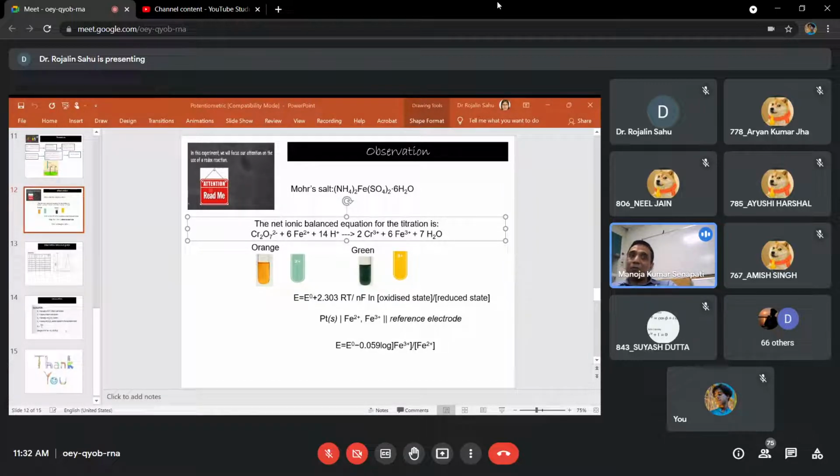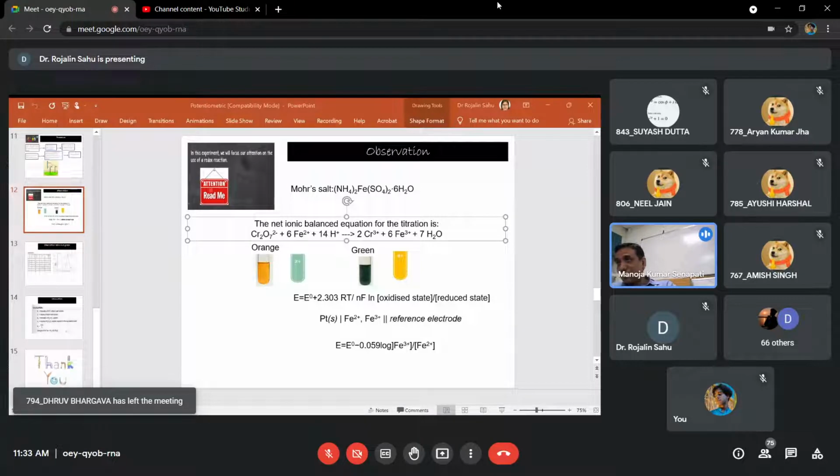Here also we are going to take the raw reading by adding 0.5. That means in the first observation table we are going to see the change in the EMF by addition of 0.5 ml of potassium dichromate at a time.